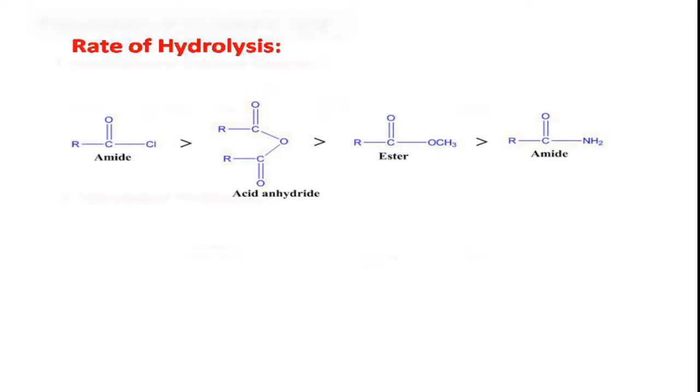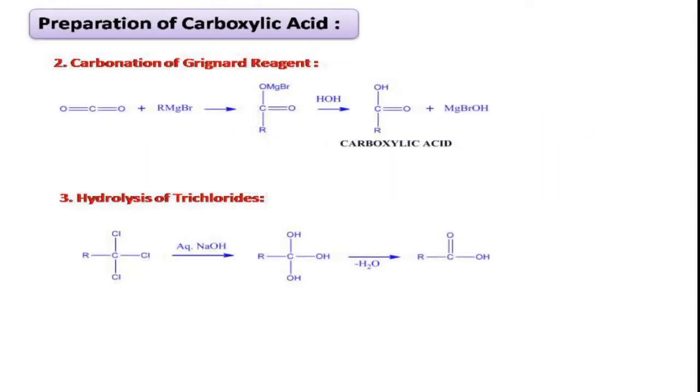Coming to the second preparation method for carboxylic acids, that is carbonation of Grignard reagent. We have already covered this in organometallic compounds. This Grignard reagent is a very good source of carbanion, and this carbanion serves as a nucleophile as well as a base.